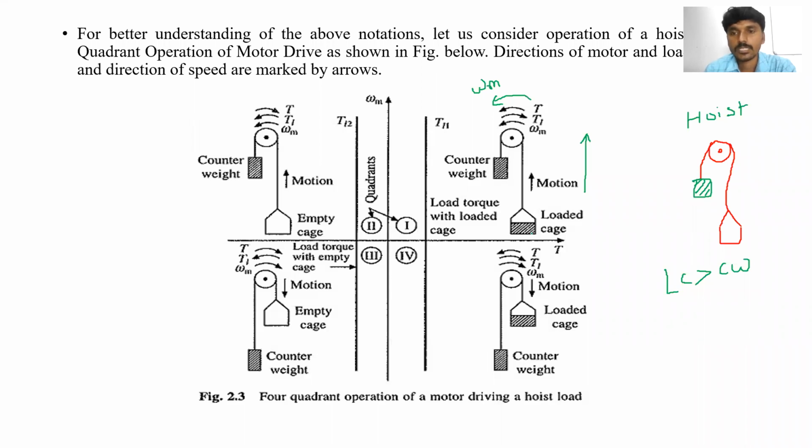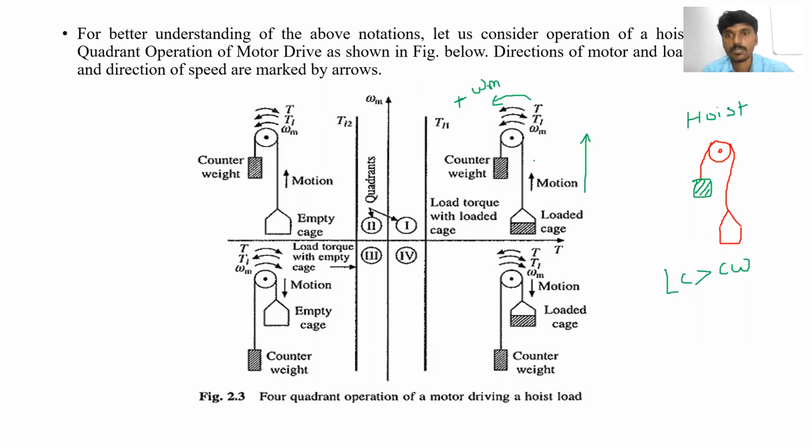Okay, so in order to bring this loaded case in the upward direction, definitely the motor should rotate in this direction, that is the anti-clockwise direction. Here we assume that when the motor rotates anti-clockwise, that is considered the forward direction. When the motor rotates clockwise, that is the reverse or negative direction. Is it clear? So now the motor is rotating anti-clockwise, that is, the speed is positive.